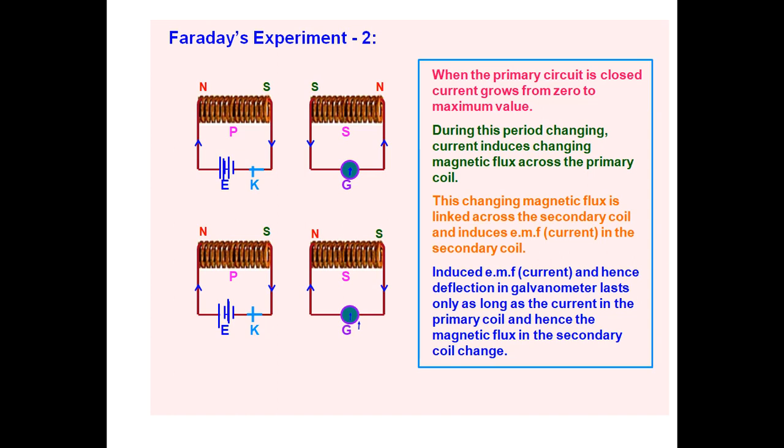This changing magnetic flux is linked across the secondary coil and induces EMF or current in the secondary coil.